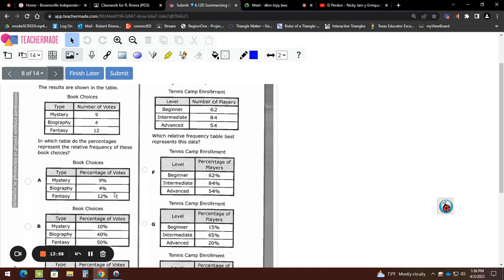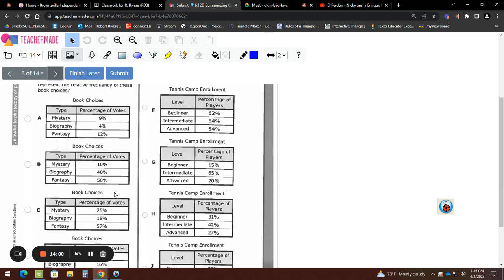It's good. B. Is the percentage for biography the least? So do you think that B is a good choice? No. Because, listen, if your biography is the least, your percentage should also be the what? The least. So letter B, we found dumb right now.